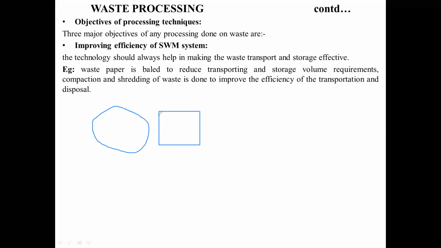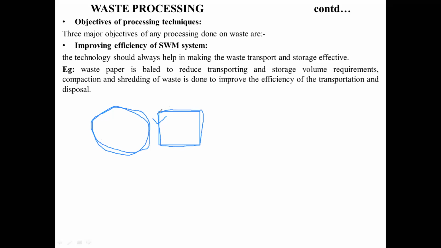So in baling, you are going to be reducing the transportation burden. Earlier, in a trailer, you required this much area. Now, since you have baled, the area required is decreased because the volume has decreased.